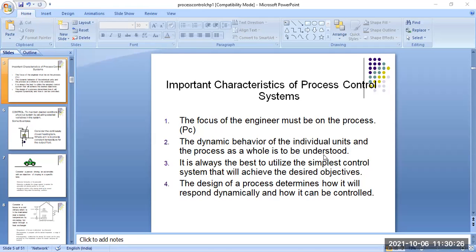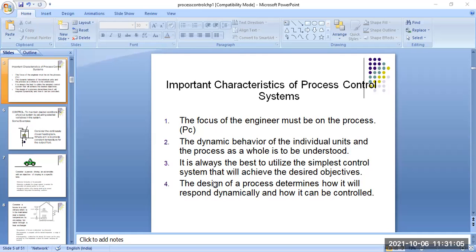That means different types of valve actions, different types of control loops, and control action variables. You also have to optimize different types of software-related programmable devices, that is a PLC control system, a SCADA control system, and DCS, the distributed control system, etc. So the dynamic behavior of the individual units and the process as a whole is to be understood.